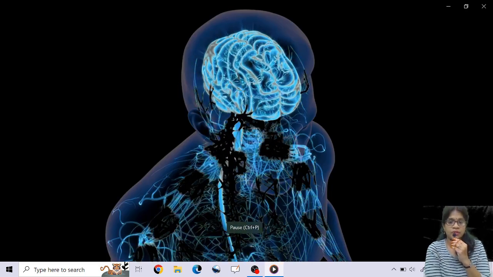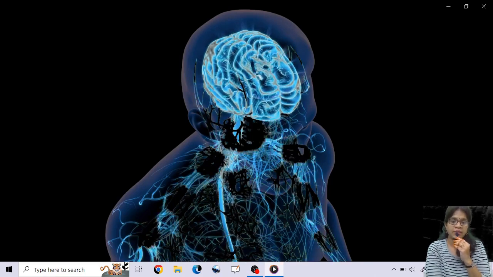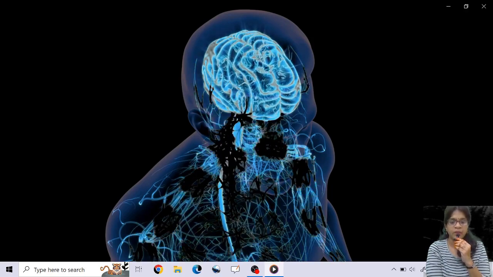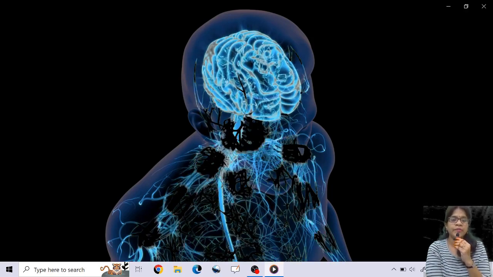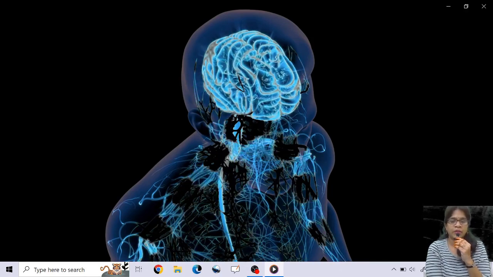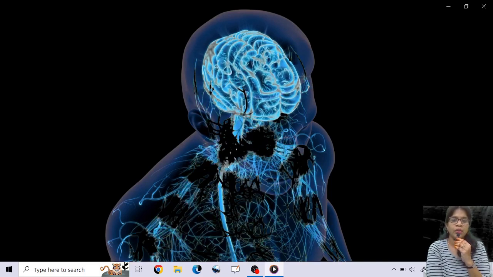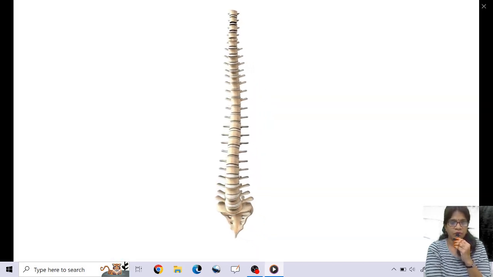So this is how it looks, how the impulses are transmitted from the brain to other parts, and at the same time how the stimulus is received from each and every body part. This is how it manages. Okay, so it's a network of nerves. In coming classes I will also discuss how the neuron looks and what the parts of a neuron are. Okay, what are ganglions and all. See, this is how the spinal cord looks.